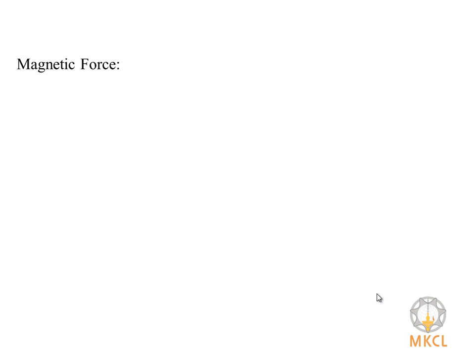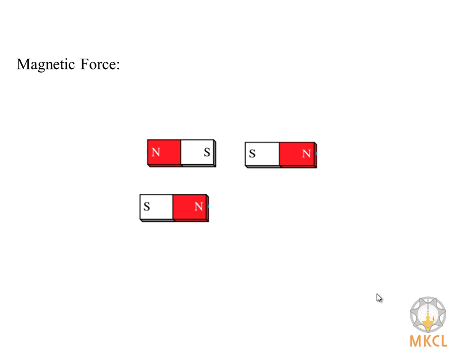Now we will see magnetic force. You all must have played with magnets. We know that it has two poles, south and north. Now once again we will play with the magnet. Put one bar magnet on the table. Try to bring the S pole of another magnet towards the S pole of the first magnet. In the second activity, try to bring the S pole of another magnet towards the N pole of the first magnet. Take care they do not hit each other. Does it always move in the same direction?